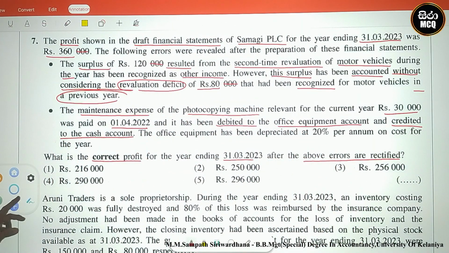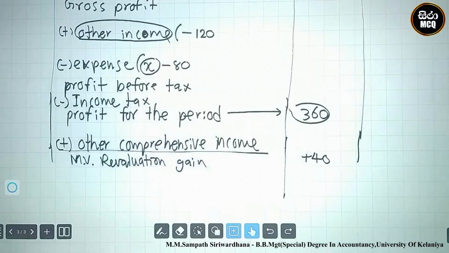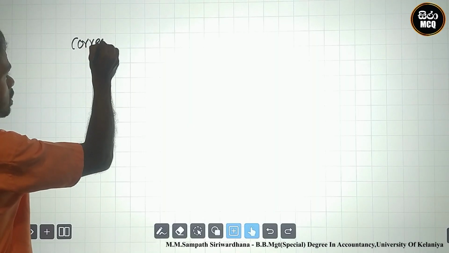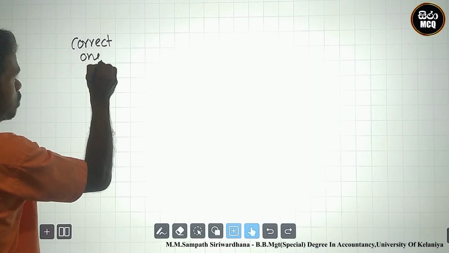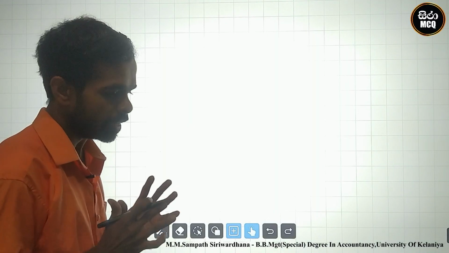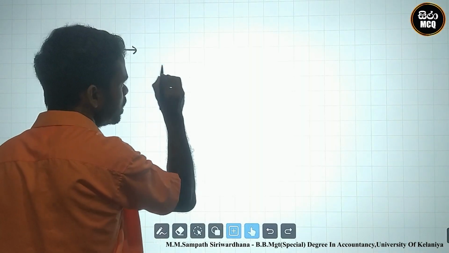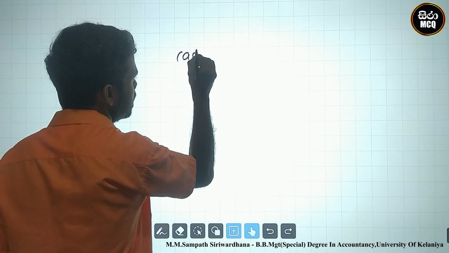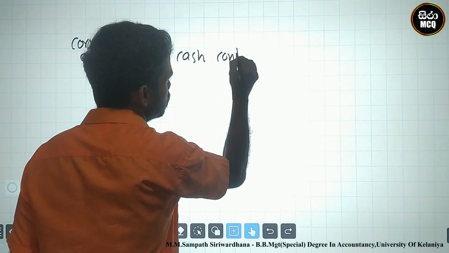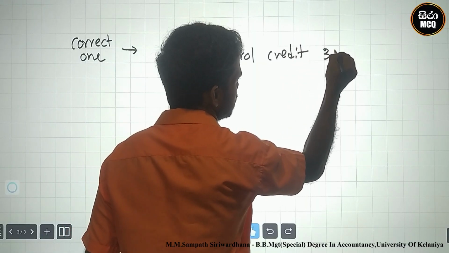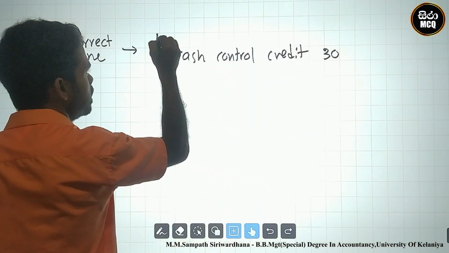Look here, firstly you must identify the correct double entry, the correct one. What is the correct one? Paid maintain expense now. Therefore, what is the double entry for the correct one? Cash control credit 30,000, debit to maintain expense.